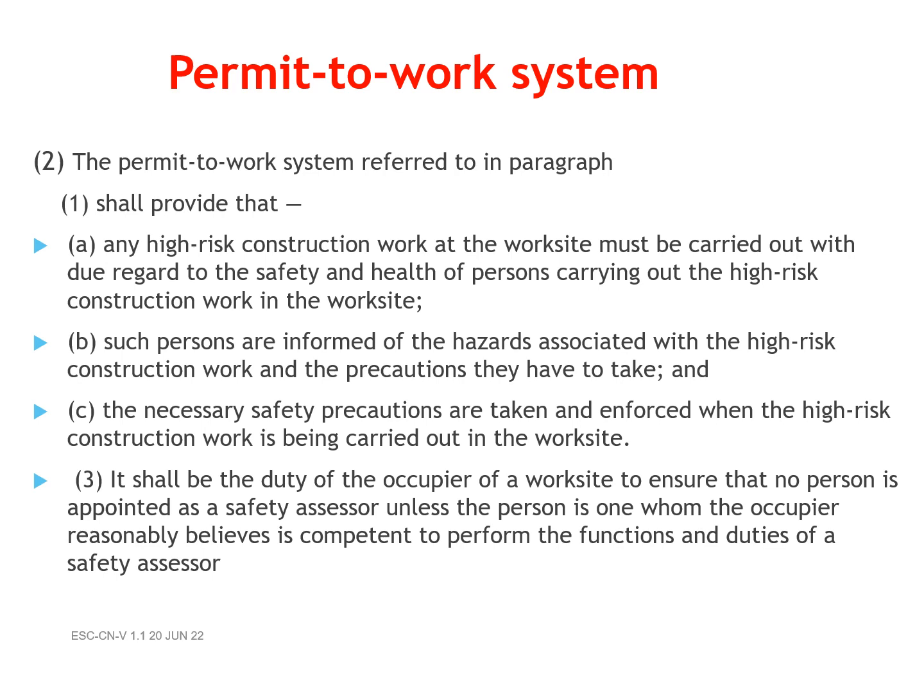The necessary safety precautions are taken and enforced when the high-risk construction work is being carried out in the worksite. 3. It shall be the duty of the occupier of a worksite to ensure that no person is appointed as a safety assessor unless the person is one whom the occupier reasonably believes is competent to perform the functions and duties of a safety assessor.